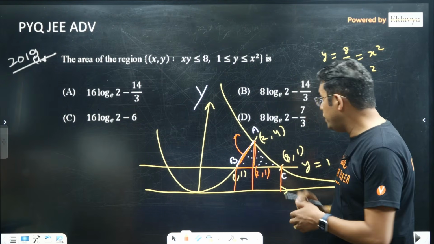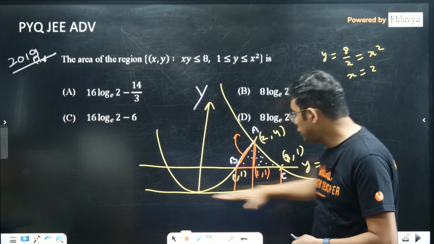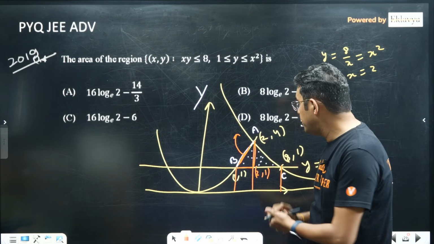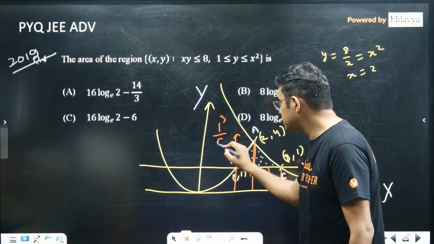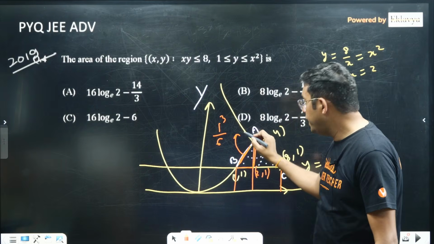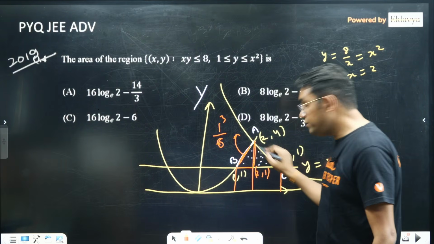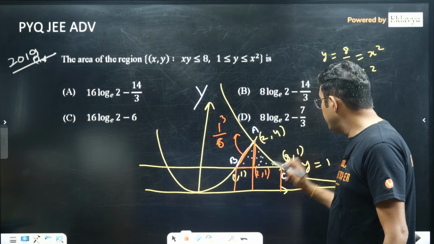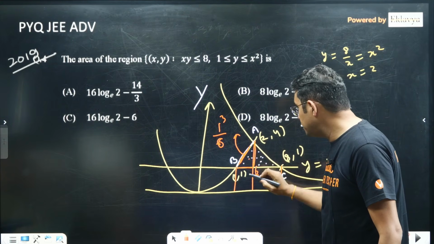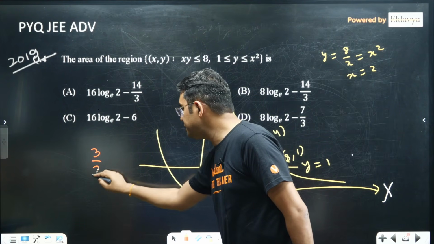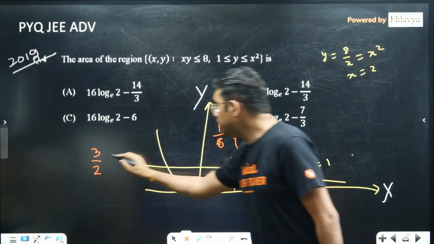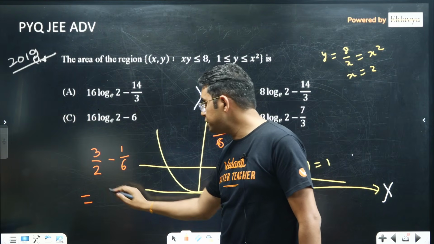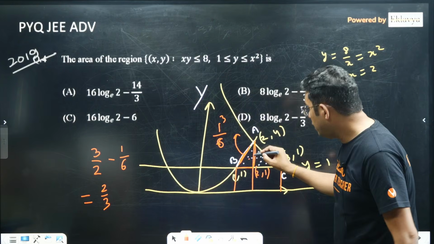That small area should be how much? Because we have to take the projection on the tangent at the vertex, it will be given by the difference of x coordinates, 2 minus 1, so that is 1 cube upon 6 L, where L is once again 1, so this small area is 1 upon 6. The area of this triangle is half into base into height, base is 1 and height is 3, so 3 by 2 minus 1 upon 6. That is 9 minus 1, 8 upon 6, so it will be 2 upon 3, that is the area of this portion.